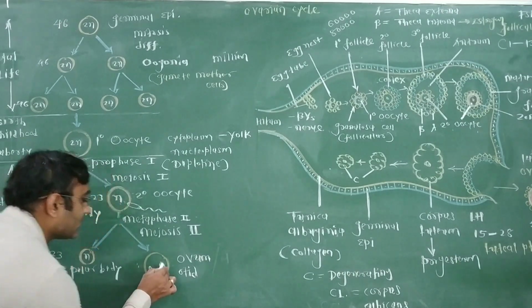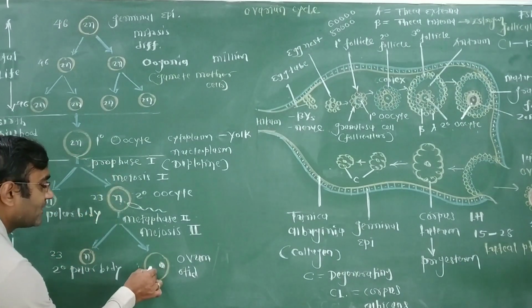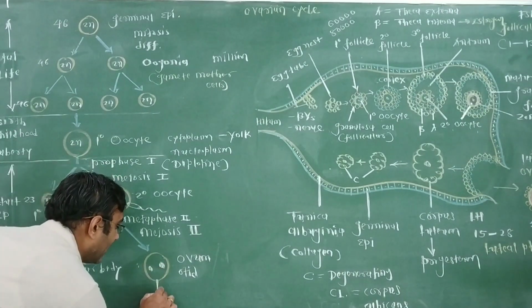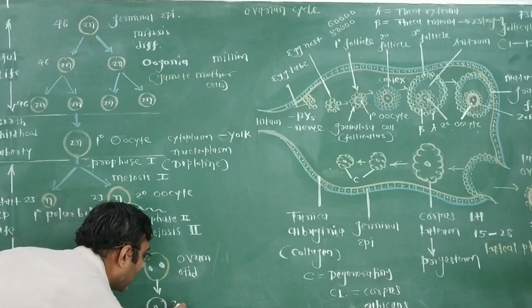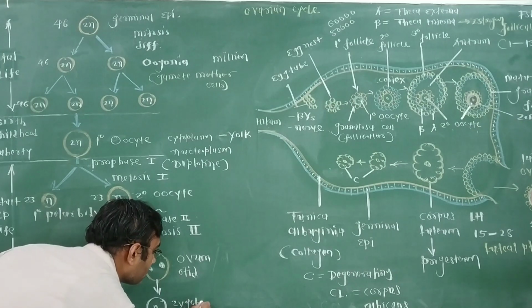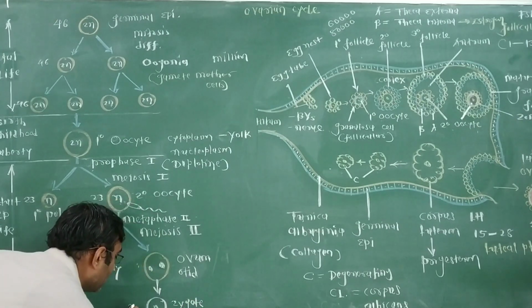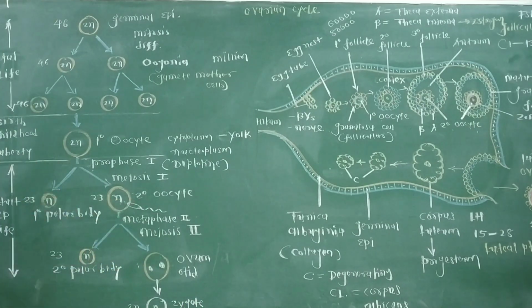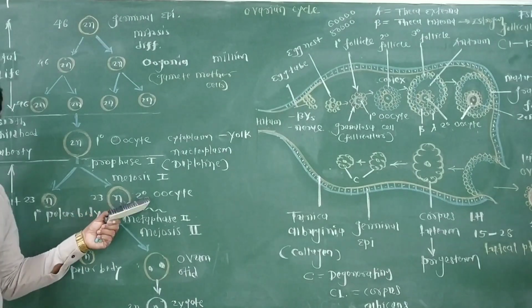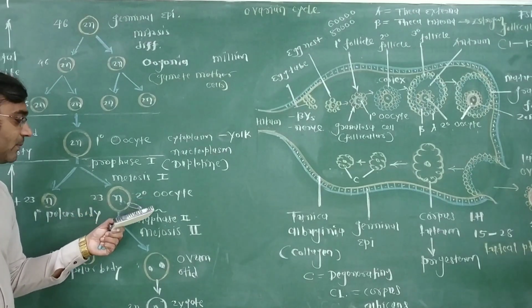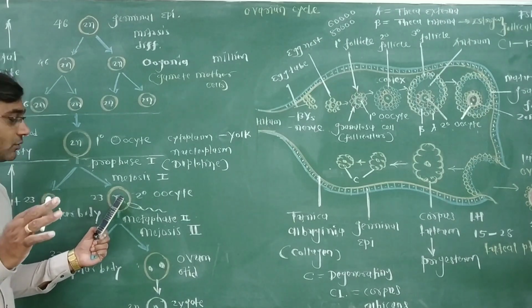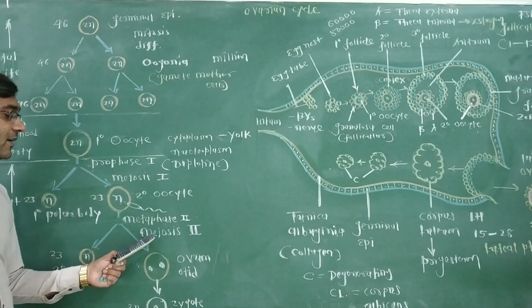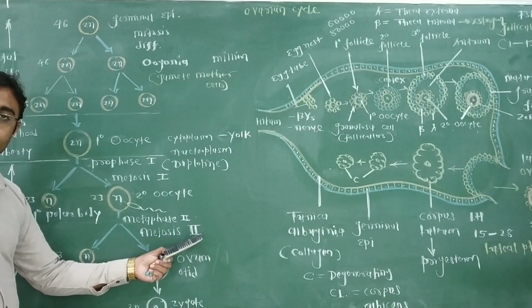Both the nucleus of the secondary oocyte and the sperm nucleus fuse and give rise to the next structure, the zygote. So after ovulation, if a sperm comes in contact with the secondary oocyte, the secondary oocyte completes the second meiosis division.